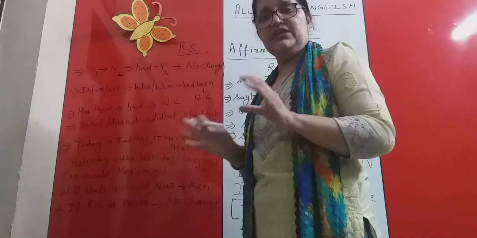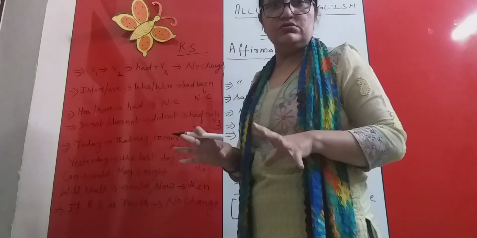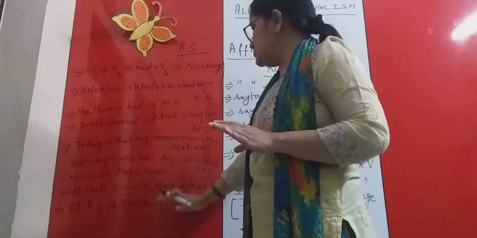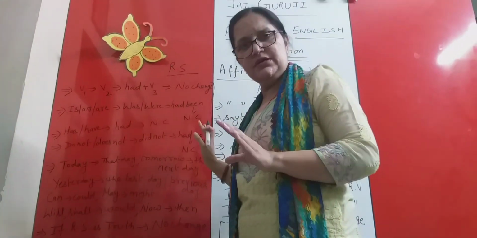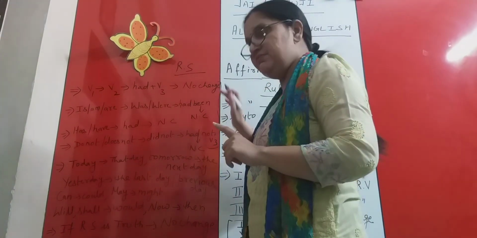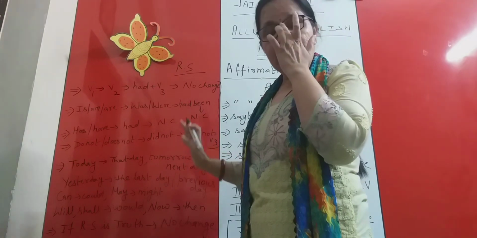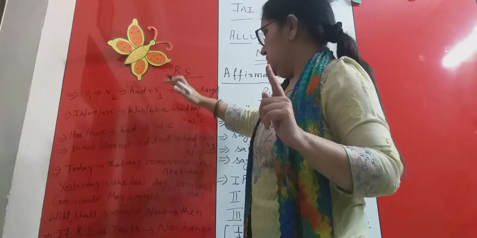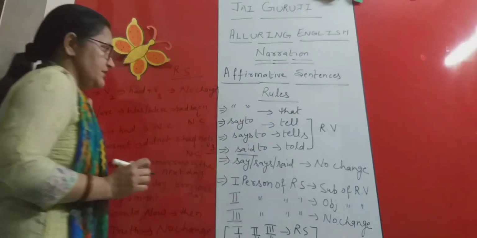And one very important thing is that if reported speech is describing any truth, it can be a universal truth or it can be a permanent truth, then there will be no change in all these things, in tenses or in anything else which I have described earlier. So just see, if it is a truth, it will not change. Of course, we will discuss all these things when we will be doing the examples. So these are the changes which will be required in reported speech only when we are having said or said to type of sentences here, right?